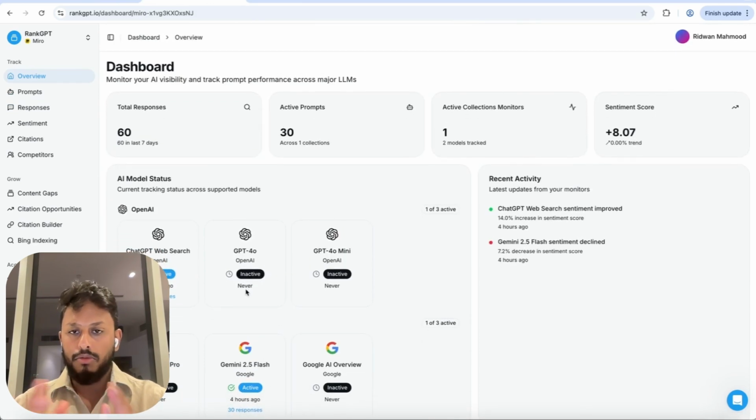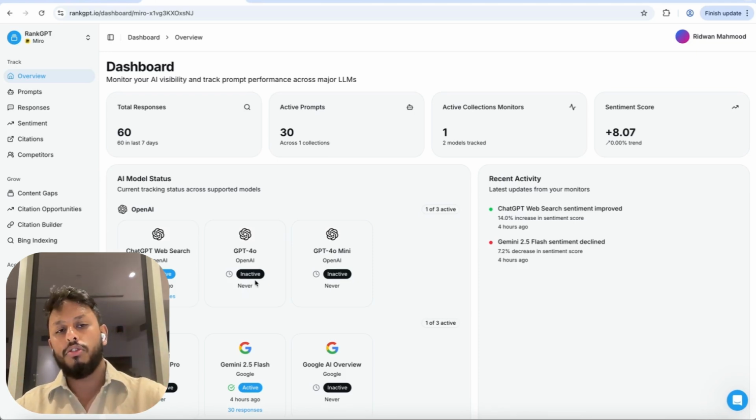So the great thing about RankGPT is that it sets itself up. So once you log into the software, after you finish watching this video, just hit refresh and you will already have a bunch of data here, ready for you to start taking a look at and monitoring and optimizing for. And then you can obviously go ahead and add more data that you want to monitor and prompts and things. And I'll show you now how to do that. But that's just a quick get started guide.